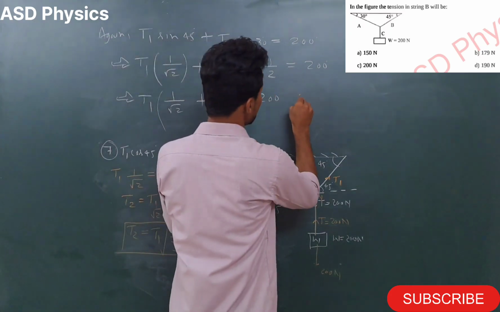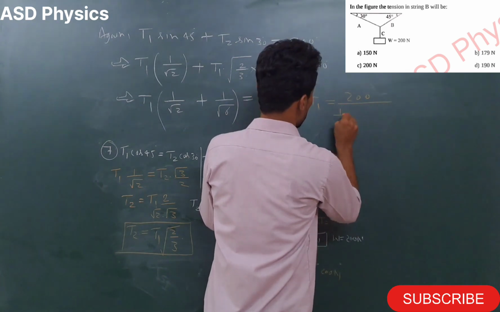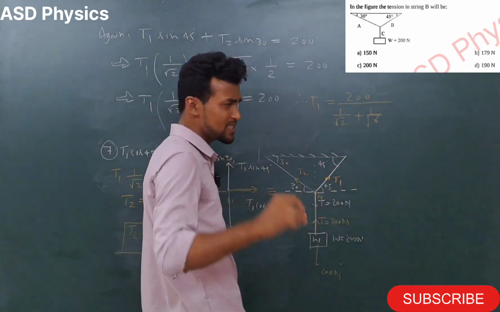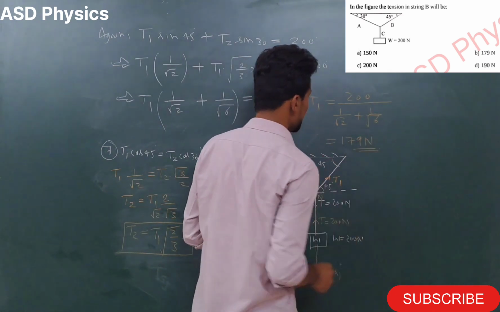Now my dear students, final steps. Yes, we are reaching the final. T1 equals 200 by (1 by root 2 plus 1 by root 6), and when you just do the calculation, it will come approximately 179 Newton.